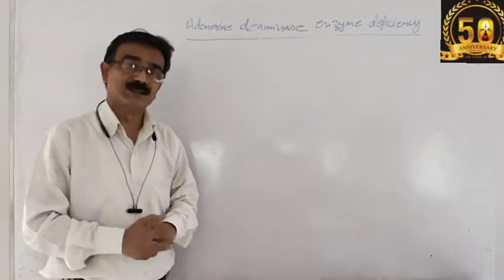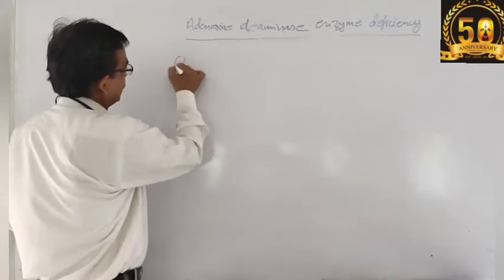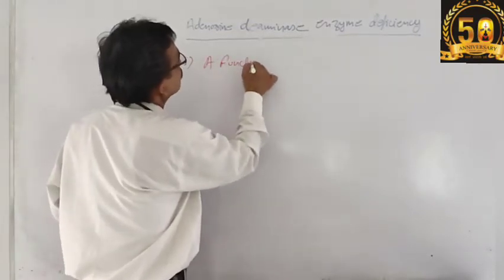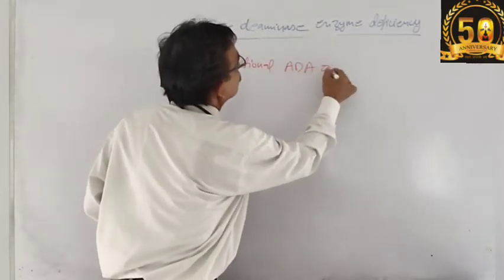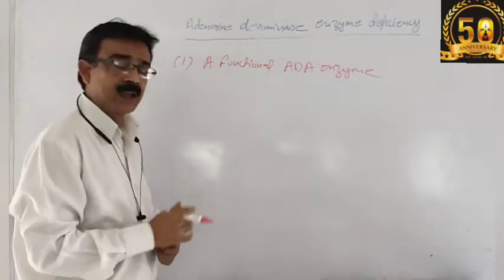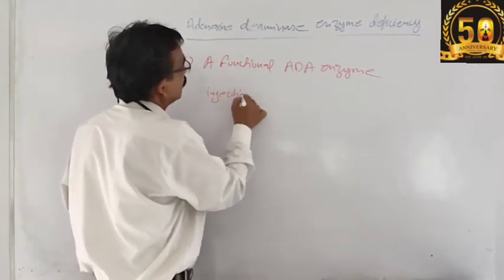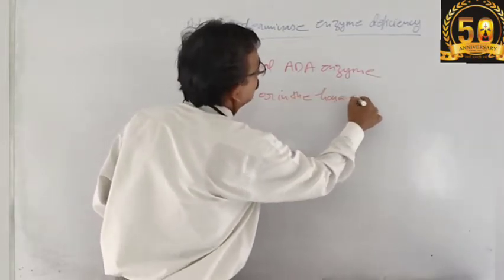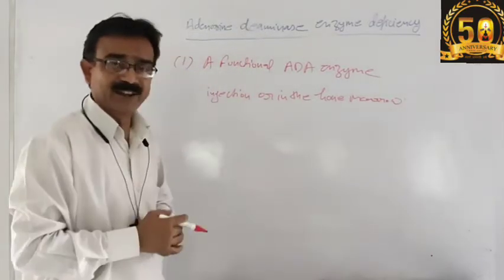For this deficiency, there are two aspects. One aspect is that a functional ADA enzyme is supplied by injection or in the bone marrow of the patient.